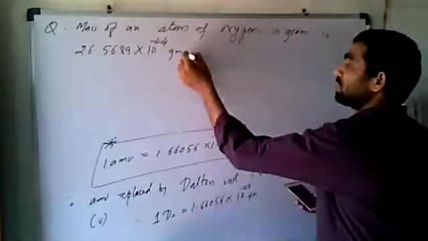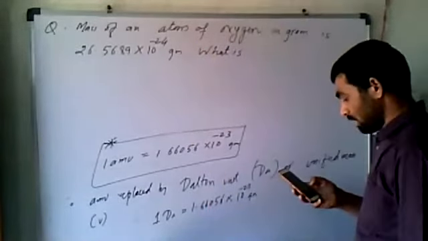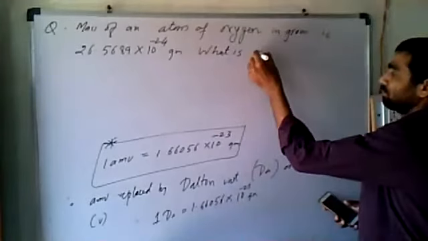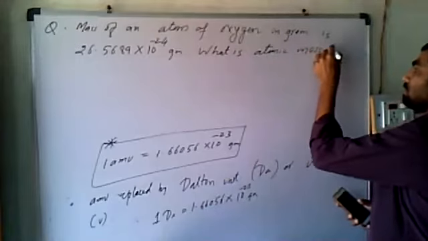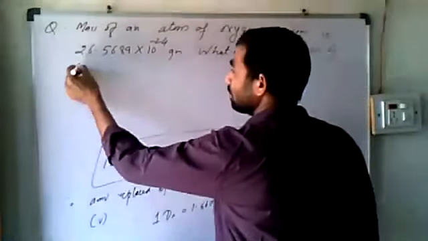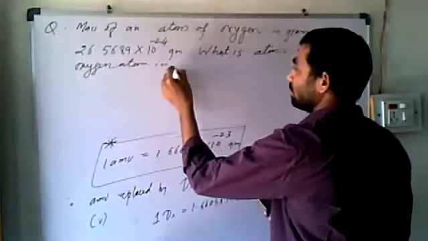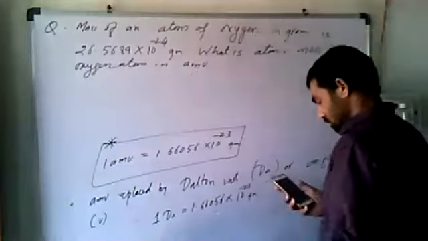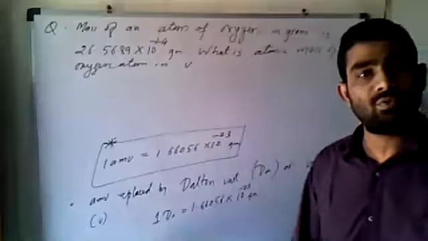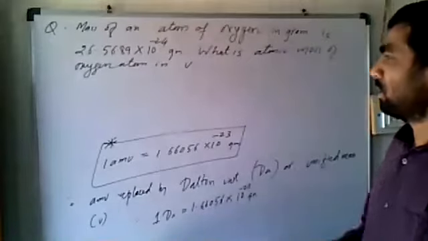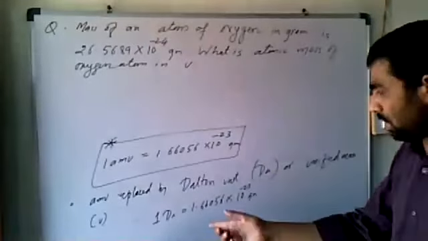Okay, what is the atomic mass of oxygen? What is the atomic mass of oxygen atom in AMU, or you can use U, small u, or sometimes you will find DA, Dalton. So we have to convert this into U, AMU or DA.